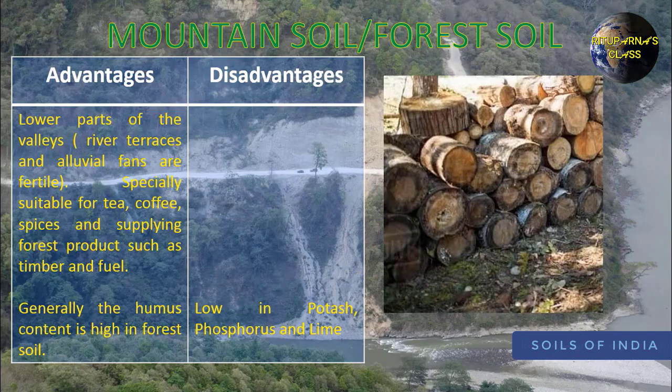Generally, the humus content is high in forest soil, but in few areas the amount of humus is low. But you have to remember, forest soil is always low in potash, phosphorus and lime.